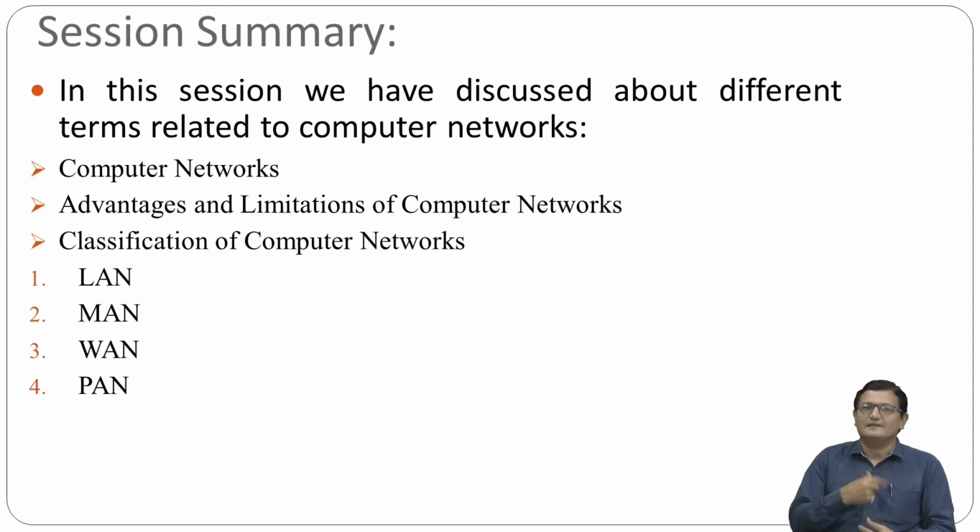Then there is the local area network. Then the metropolitan area network, where you connect all the devices of an entire city. And the internet is the application of a wide area network. I think this much discussion is enough for today's session. We'll meet in the next session and see a few more things about computer networks.